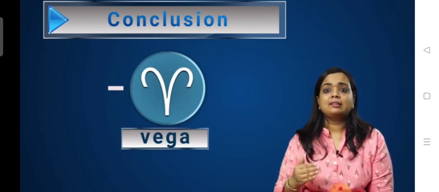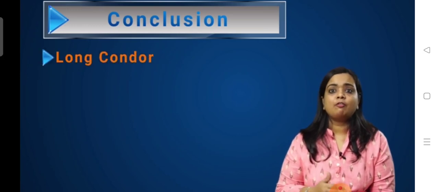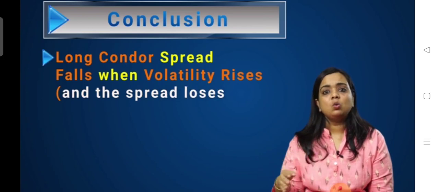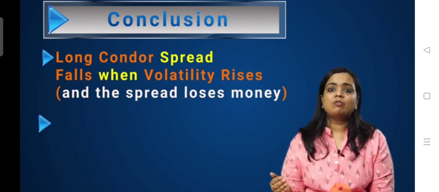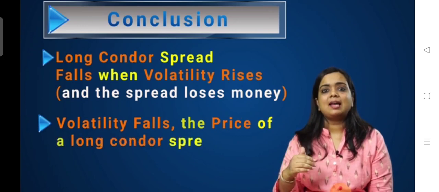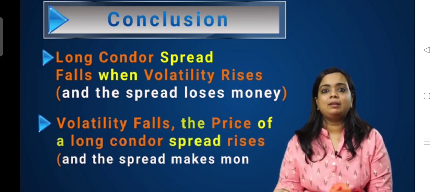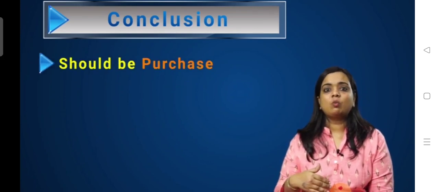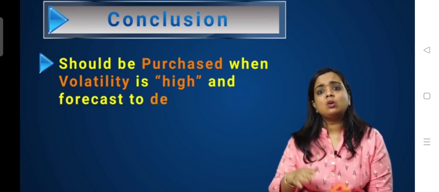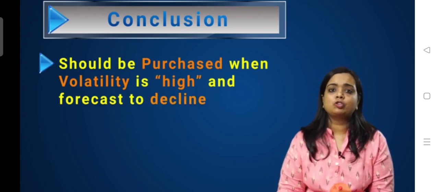This means that the price of a long condor spread falls when the volatility rises and the spread will lose money. And when volatility falls, the price of this spread rises and the spread starts making money. Therefore, it should be purchased when the volatility is high and it is forecasted to decline in the coming future.